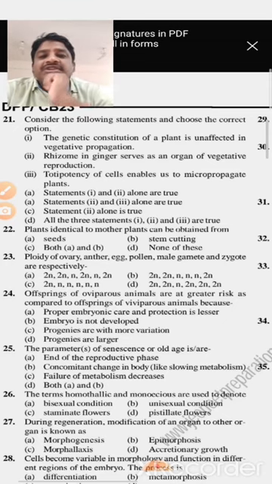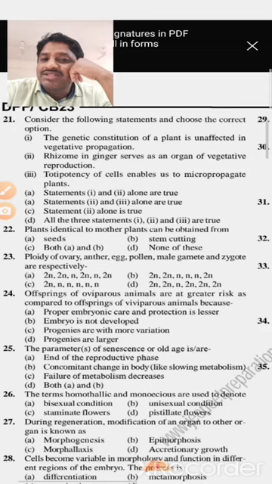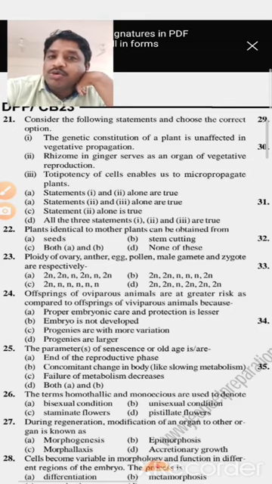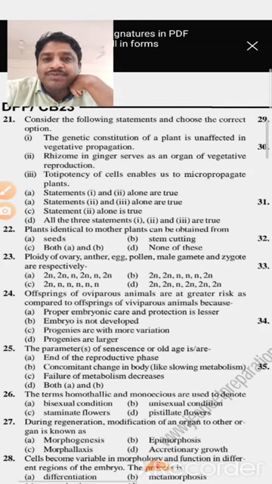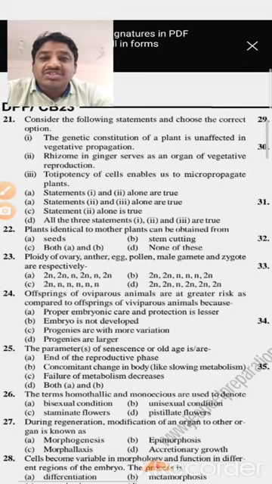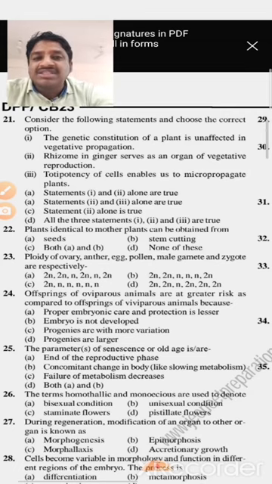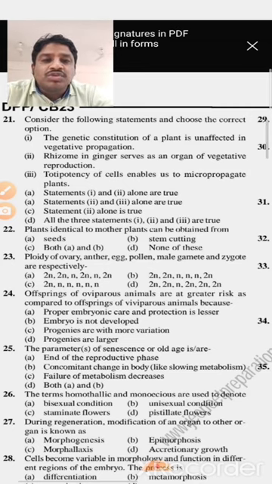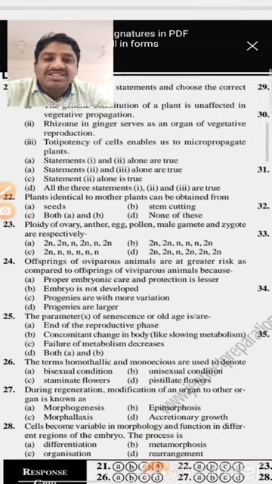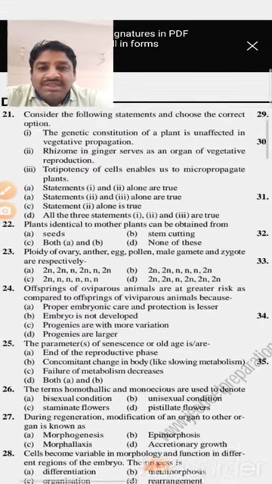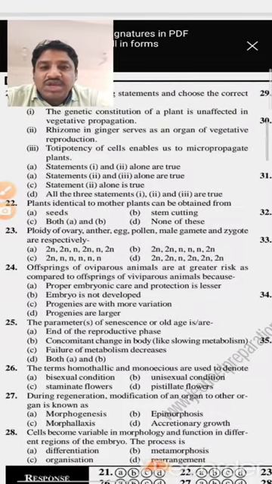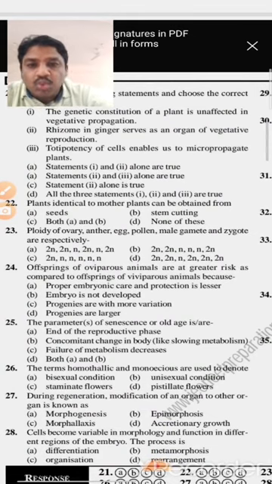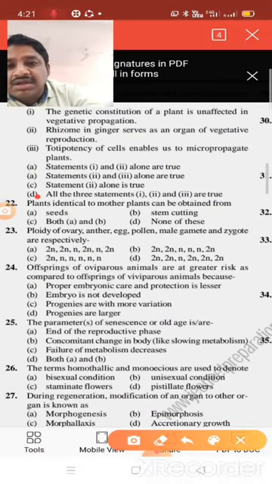Option three: totipotency of cells enables us to micropropagate plants. So what is meant by totipotency? The cell is able to produce a new organism. That is also a method we call micropropagation. That means thousands of plants are produced through the process of tissue culture. This is a method called tissue culture. So the totipotency of cells enables us to micropropagate plants. This is also the right option. So all three statements 1, 2, 3 are true, and that's why option D is correct.